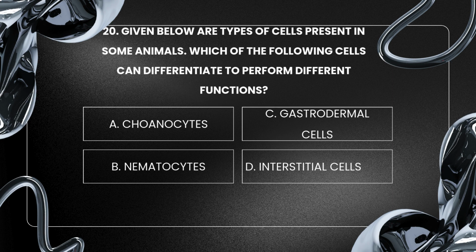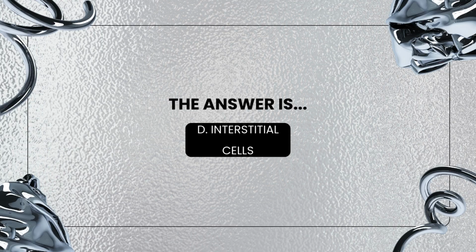Given below are types of cells present in some animals. Which of the following cells can differentiate to perform different functions? A. Choanocytes, B. Nematocytes, C. Gastrodermal cells, D. Interstitial cells. The answer is D. Interstitial cells.